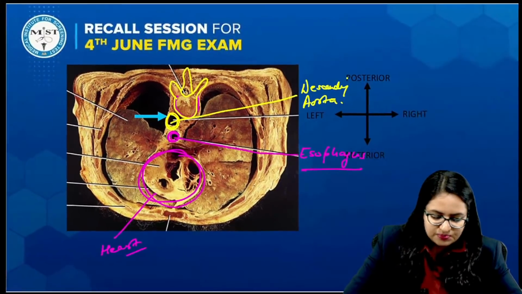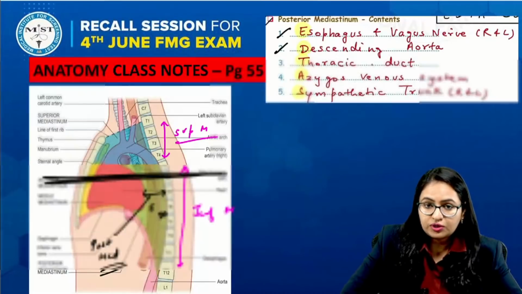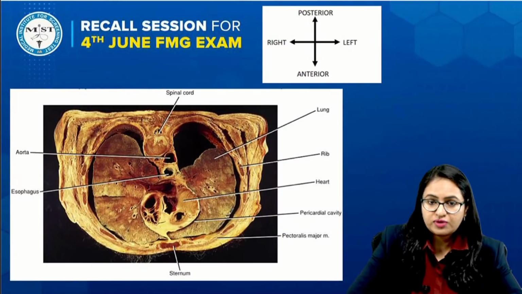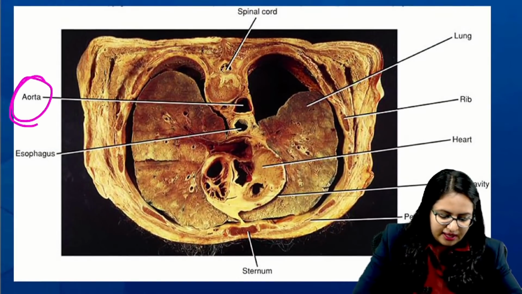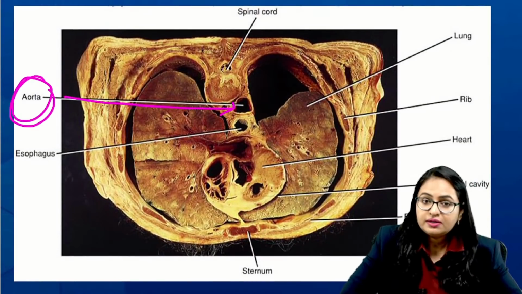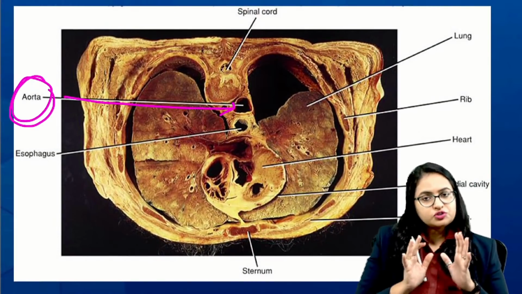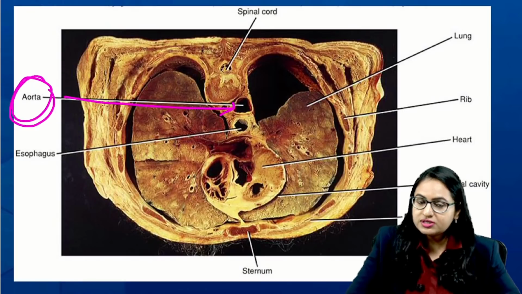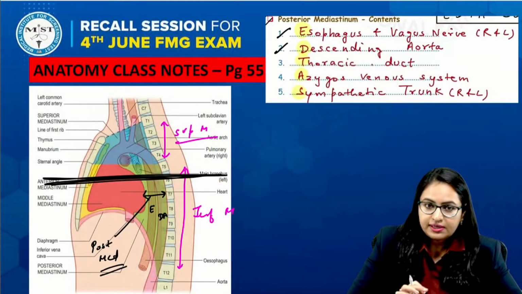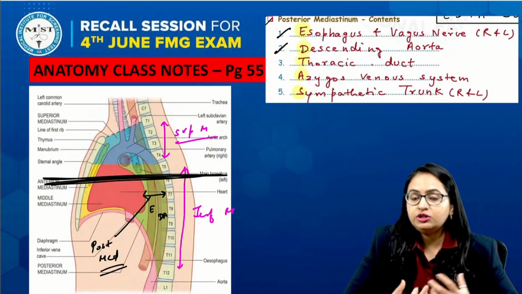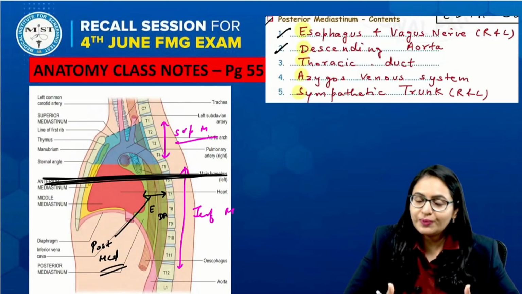So the arrow has been marked on the descending aorta. I have given you this image with the labeling, and the arrow has been put over here, which is the aorta. So this was the question which was asked, and the answer for that question is descending aorta. Now over here only, I will help you understand where you can find the section of other structures which are mentioned in the options.